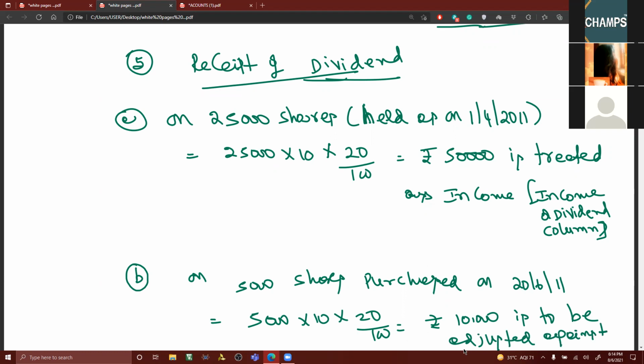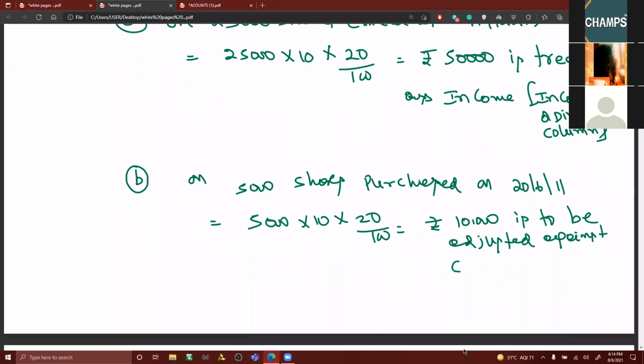against cost price. 5,000 shares purchased on 20th June 2011 is to be adjusted against the cost price of investment. In simple words, that is credited to investment account. Which column?